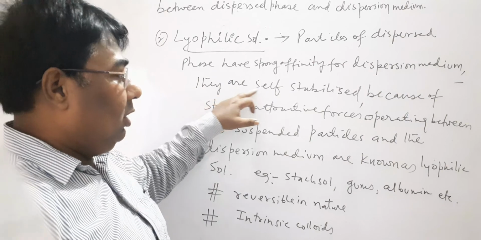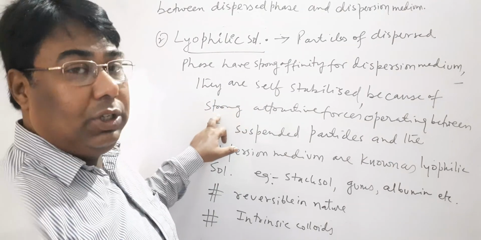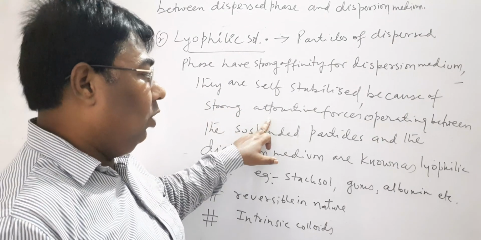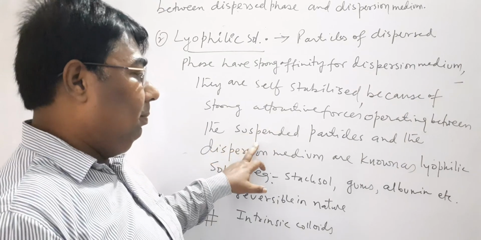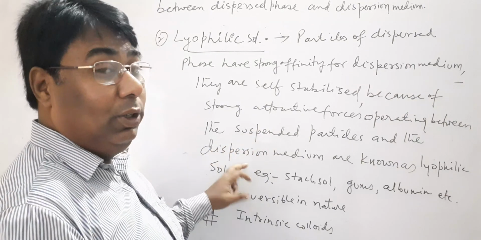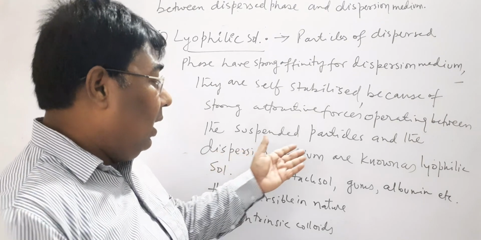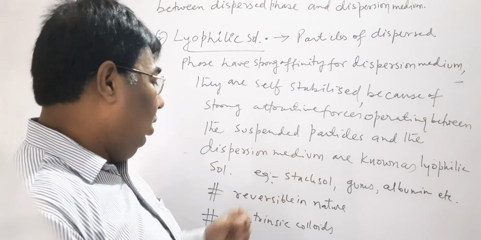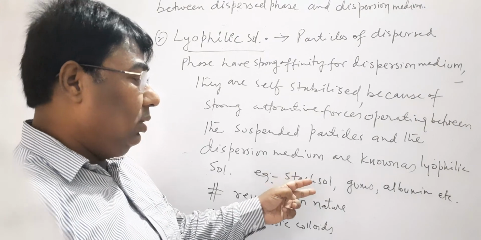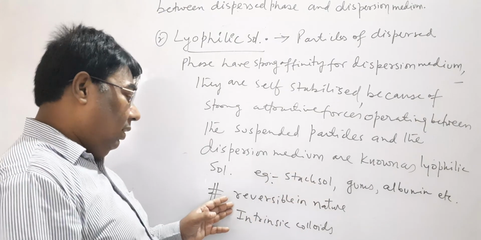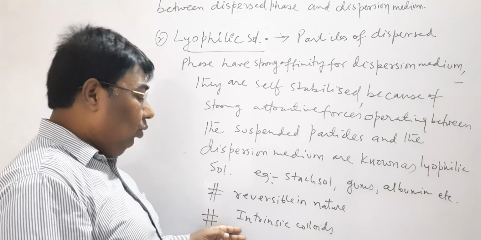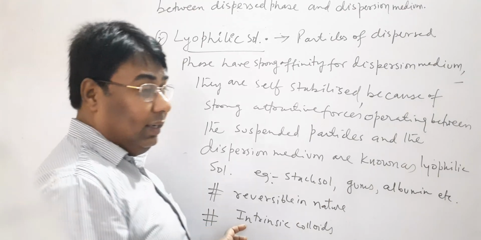They are self-stabilized because of strong attractive force operating between the suspended particle and the dispersion medium. So they act as self-stabilizing agents, and are known as lyophilic sol. Example, starch sol, gums, albumin. They are reversible in nature and they are also known as intrinsic colloids.